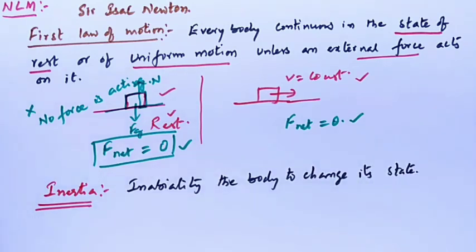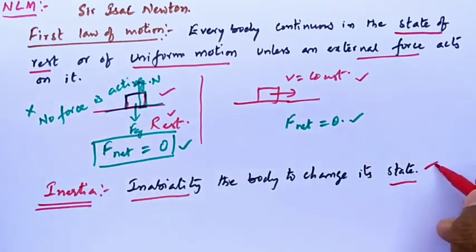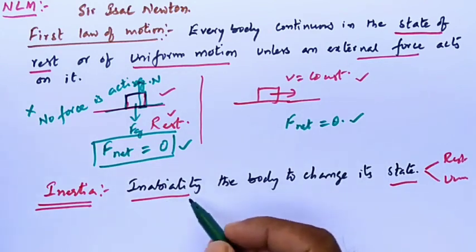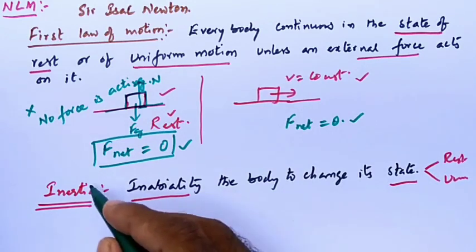That is simply called the inertia of the body. It is nothing but the inability of the body to change its state. Its state means it can be rest, or uniform motion, or direction also sometimes. So inertia is nothing but the inability of the body to change its state.